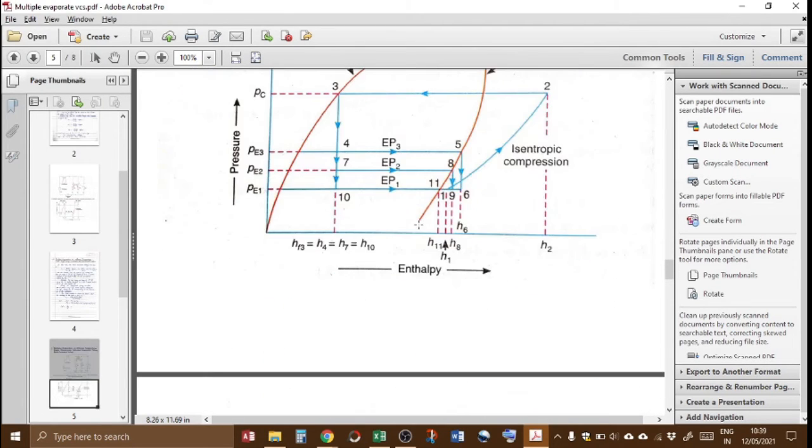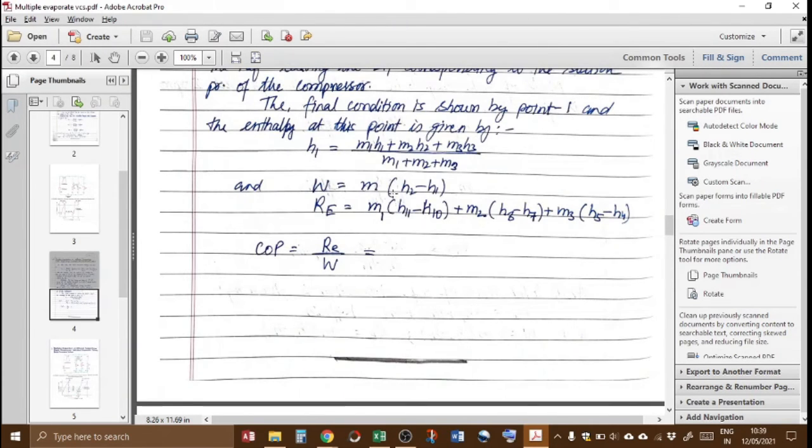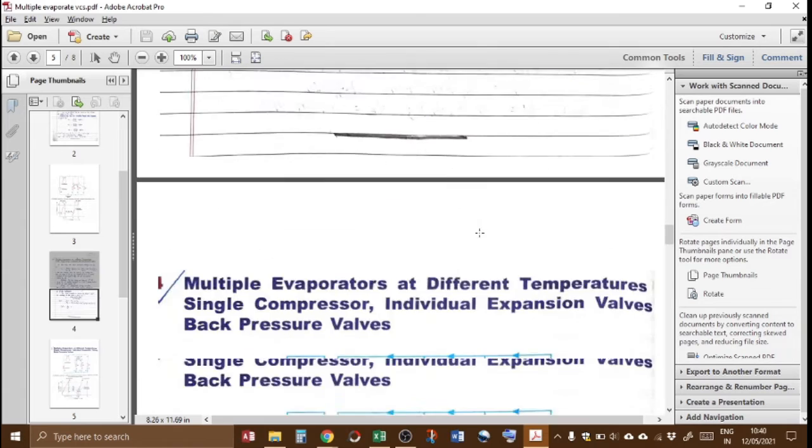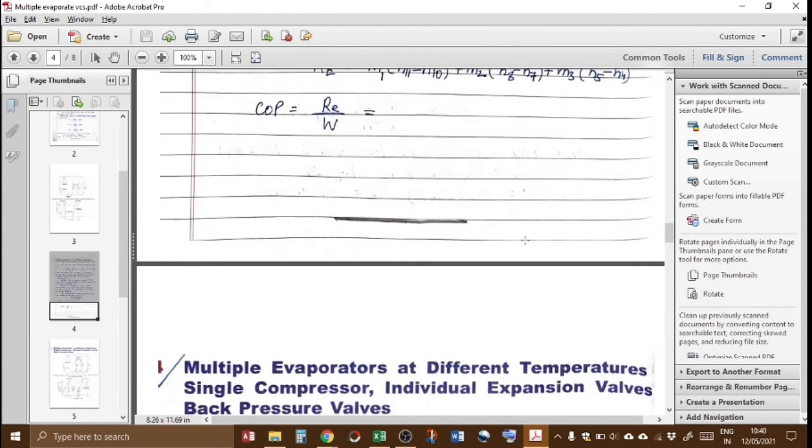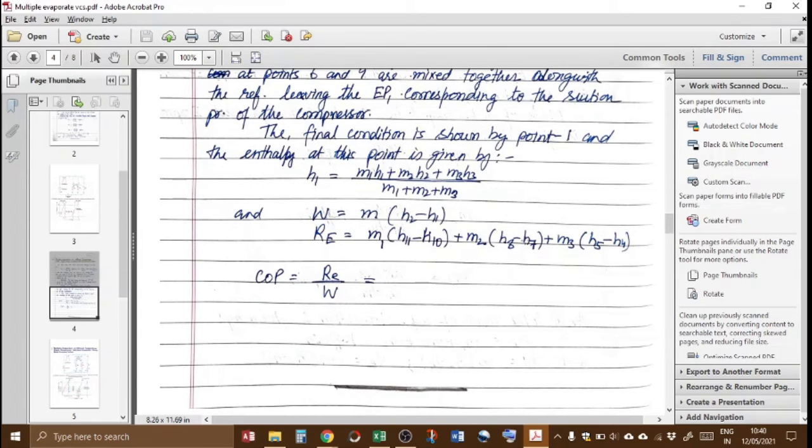So the compressor is only one, so obviously H2 minus H1 is the total compressor work, and the total refrigerating effect produced is the addition of all three. So similarly, the refrigerating effect is mass m times (H11 minus H10), (H8 minus H7), (H5 minus H4). Look here: H10 minus H11, H8 minus H7, H5 minus H4. So this is the refrigerating effect, and you can then find out the COP of the system.